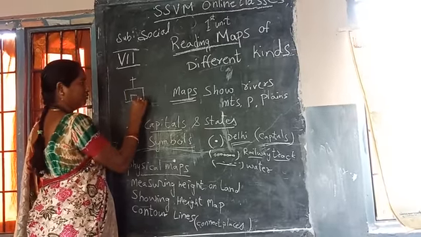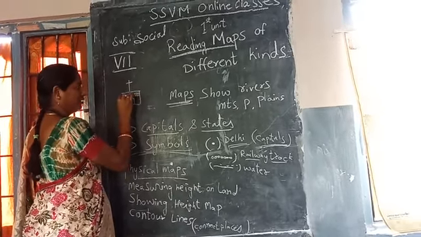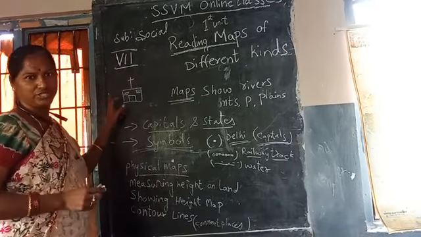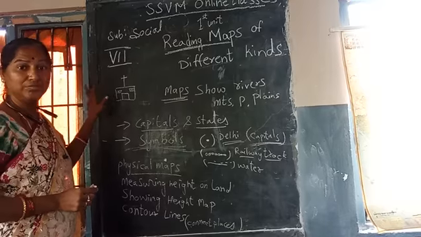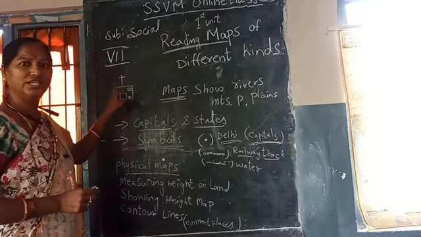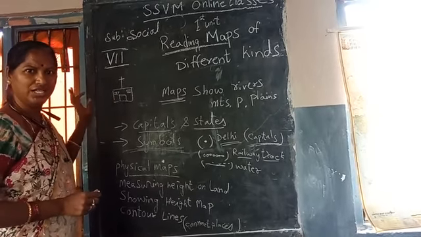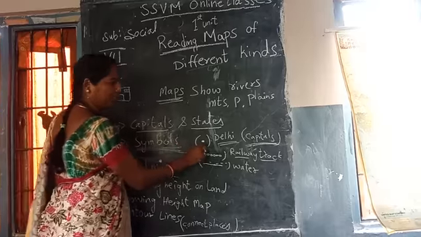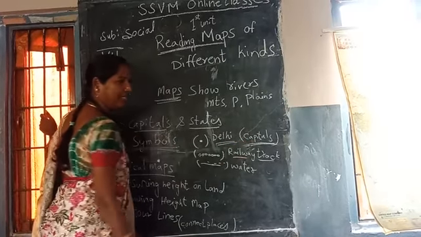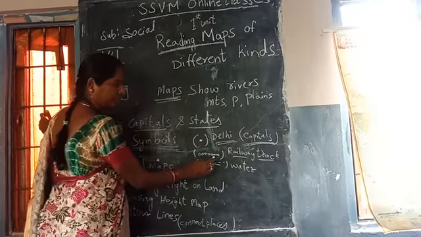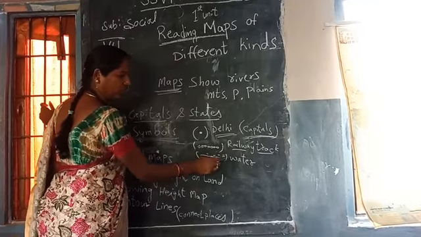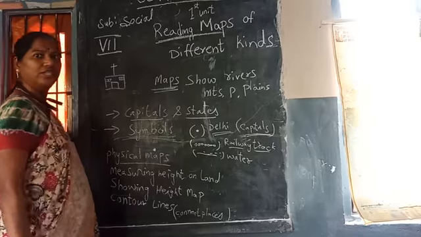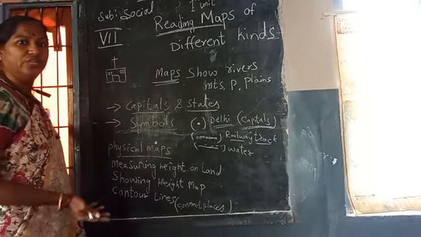There is some identification, that is called symbols. You can easily know that it is a church. In this way, we are learning symbols. The thick dot represents capitals. Now this is railway tracks. This is water. The location of water in a few places we can know through maps.